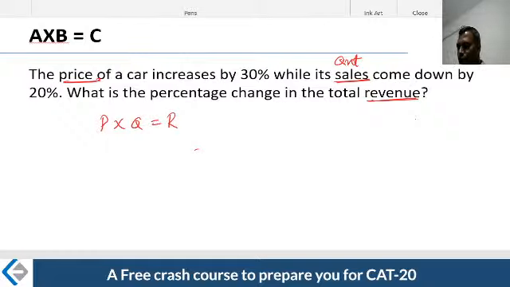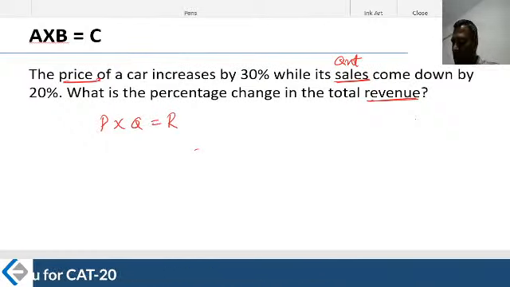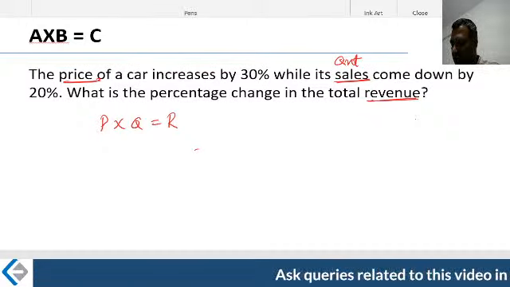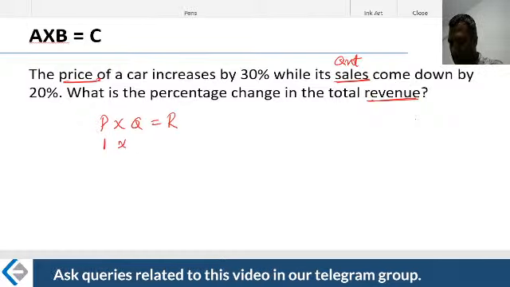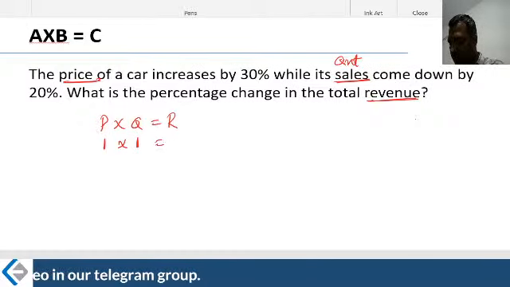All right, the price at which you sold each car and how many cars you sold gives me the complete revenue out here. So how do I do that? Now look at the change in the price. Again, I can use the multiplier concept out here. You can say that price was one full price, quantity was one full quantity, revenue was one full revenue.